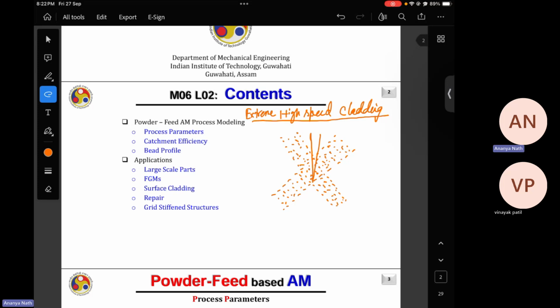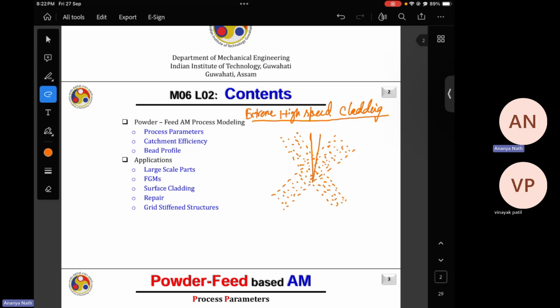And if you want to go for cladding, again, LPBF can be used in case of cladding, but it's not very easy. In case of DED, it's very easy to go for cladding, to go for repairing any worn out parts. So that's why people go for DED rather than LPBF. But again, DED is not a very high speed process. It's a very slow process.